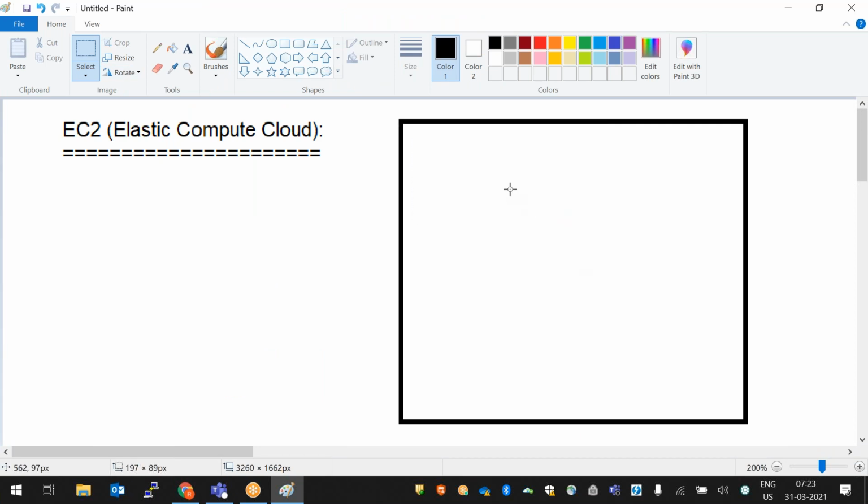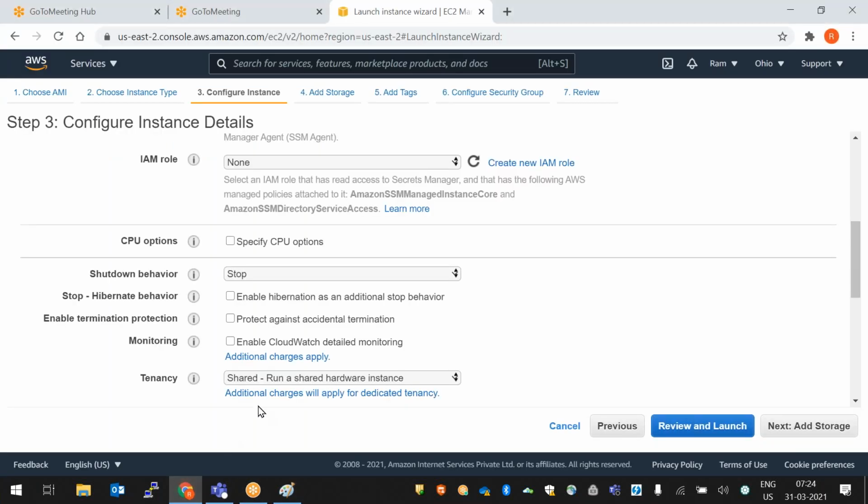So in this cloud data center, whenever we create any instance, the server will be created in a shared area, a shared place. This is shared area. For example, this room is one data center. Whenever we install any server, we can insert it anywhere and install it, right? The same way, in the cloud data center, whenever we create any server, it will be created on any host, any rack. Okay. So when you select dedicated here, the second option is dedicated.